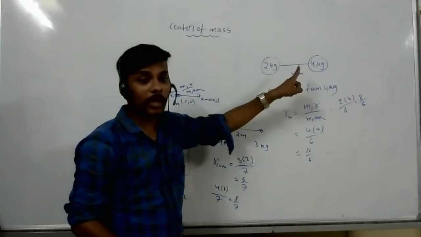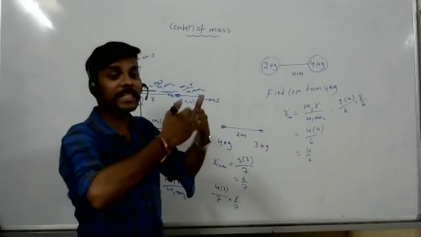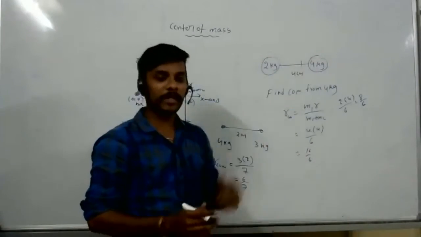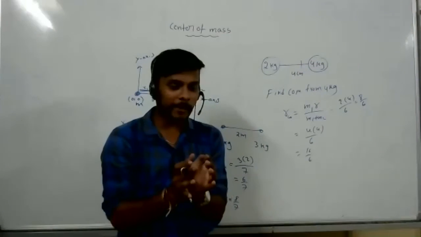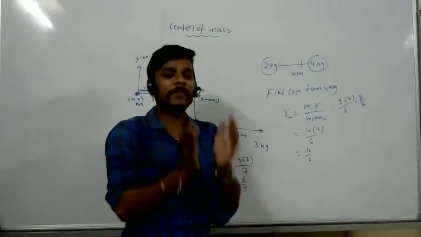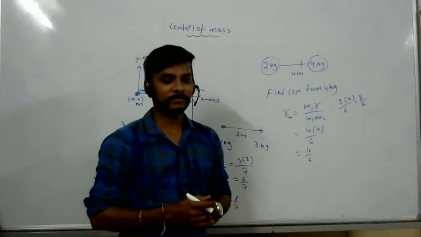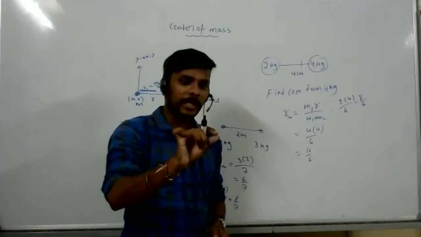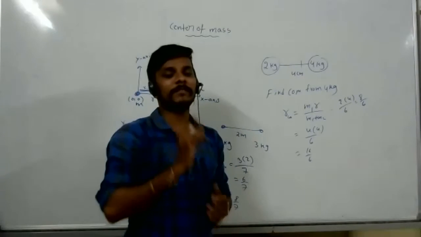If both masses are not the same, the center of mass always exists towards the heavier body. If both masses are the same, the center of mass definitely lies between the two masses.